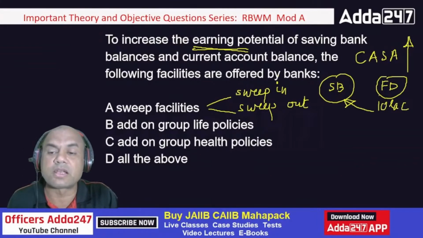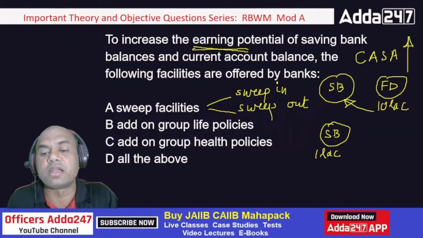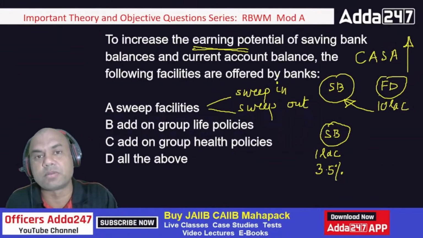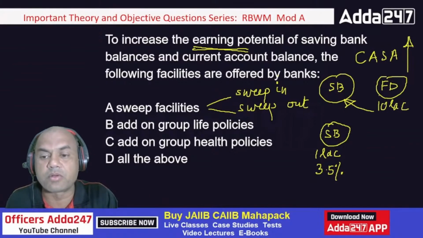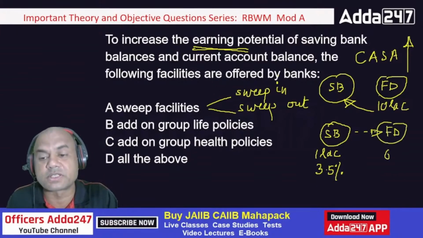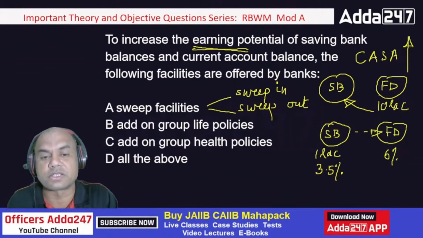Similarly, the reverse case. I'm having, let's say, 1 lakh rupees in my savings regularly. And what am I getting as interest? 3.5%. Right. So what will the bank do? Bank will keep the minimum balance, some amount, and the remaining amount bank will transfer to FD. So that I get a higher rate of interest, around 6% roughly, 6.56, whatever it is, but definitely higher than 3.5. So that is known as sweep facility.